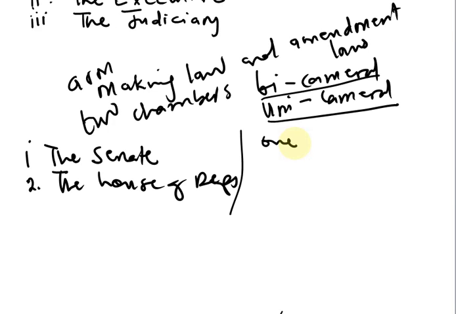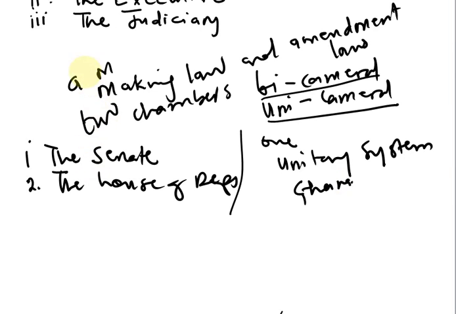Hence, in unicameral legislature, they practice what is called unitary system of government. An example of a country that practices unitary system of government in Africa is Ghana.